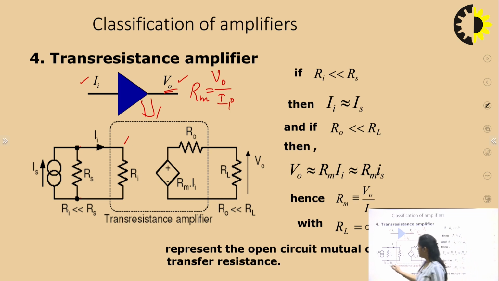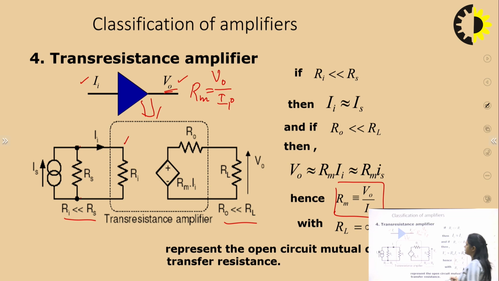Here I hope you can understand this equation, because it is a current source, so input impedance should be as low as possible, and definitely for the voltage at the output terminal, output resistance should be as low as possible. So this is how we can derive the gain factor for this transresistance amplifier. So this is all about the classification of different amplifiers and their modeling.